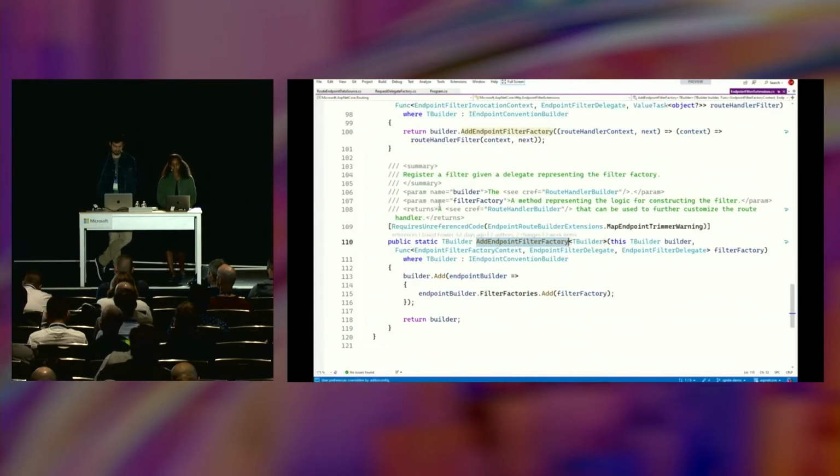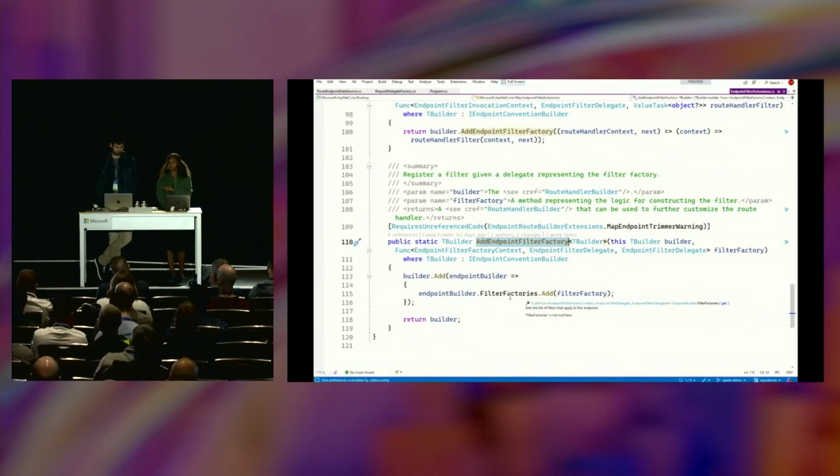We'll F12 into it. We are now in framework code. You can find this, as Stefan mentioned, it's open source. We'll spot a couple of things here. The first is that it looks like this extension method works by adding the filter factory, that's that function that returns a function, to the list of filter factories on an endpoint builder.